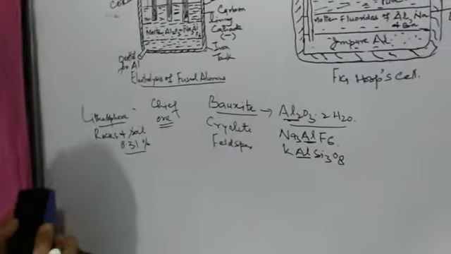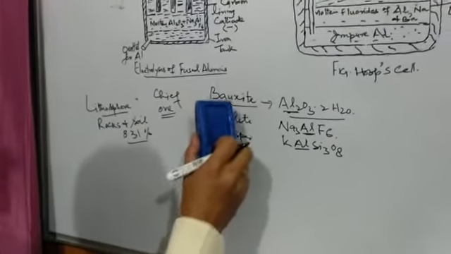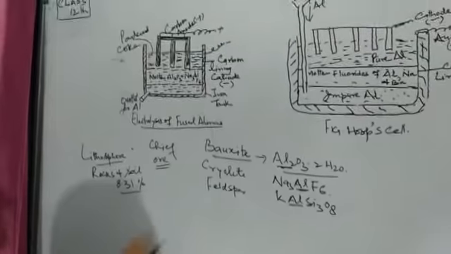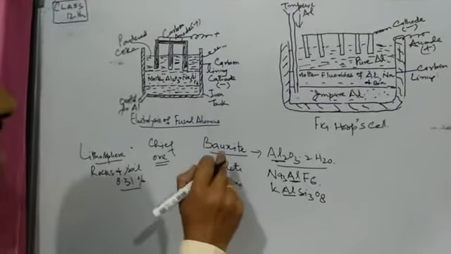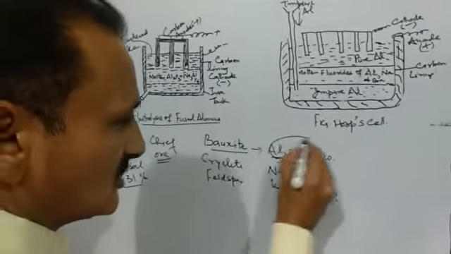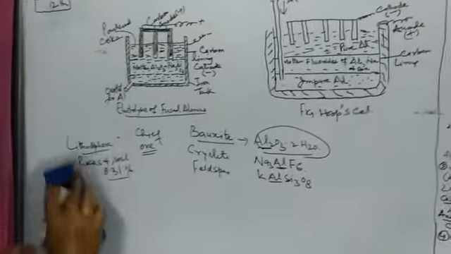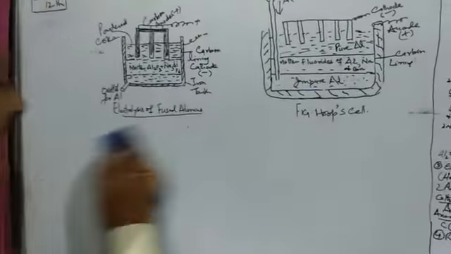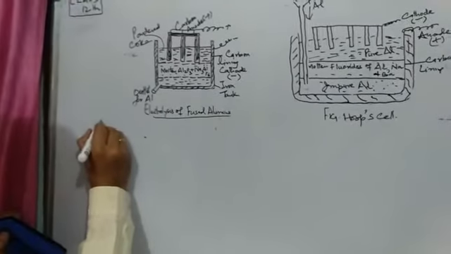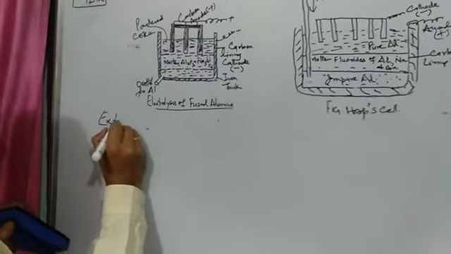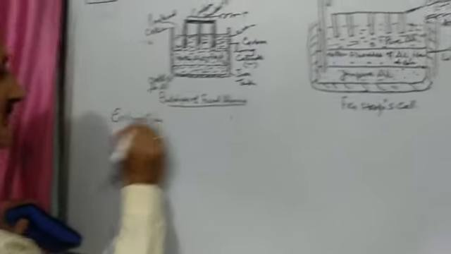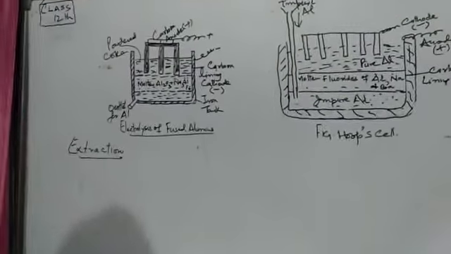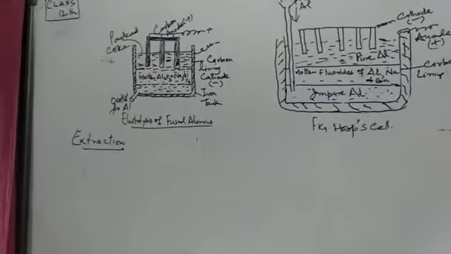Now, since I just told you that the chief ore of aluminium is bauxite, today we will extract aluminium from this ore. So coming to extraction, the extraction of aluminium from bauxite ore involves 4 steps.